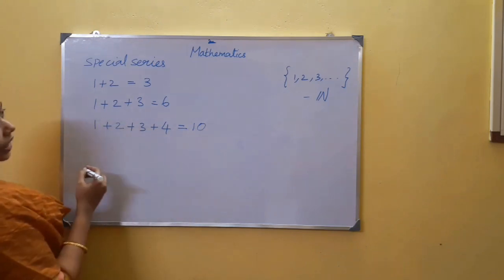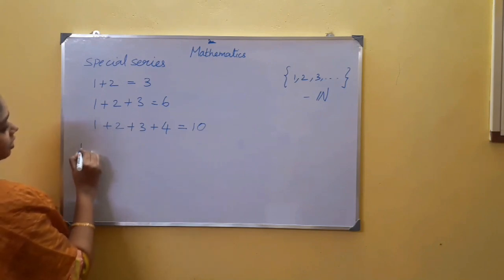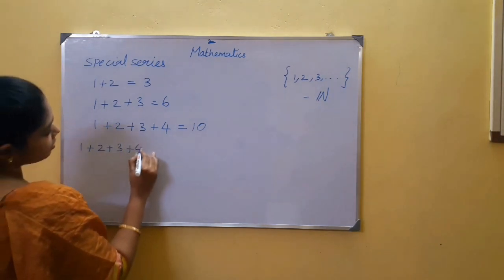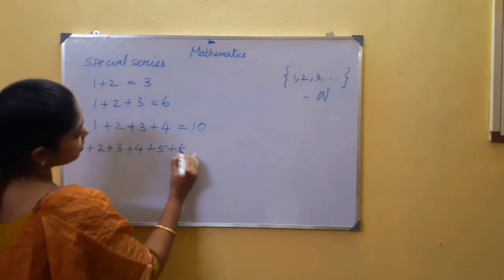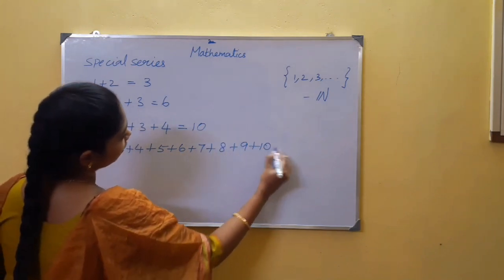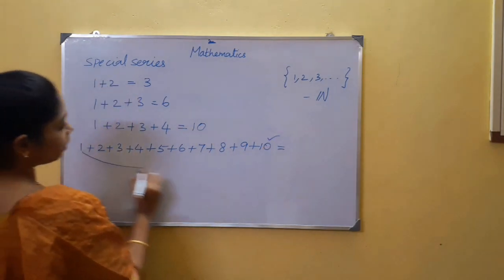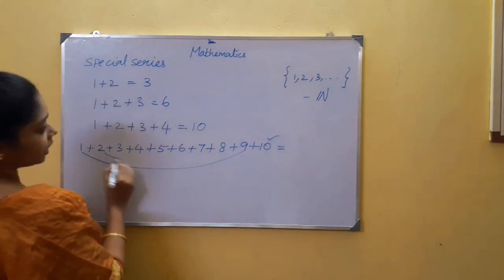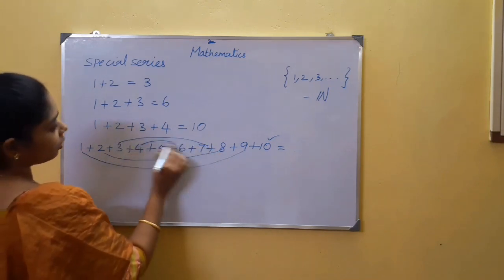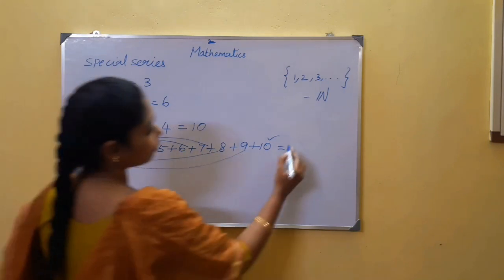Now I am going to take the first 10 natural numbers, from 1 to 10. The sum of the first 10 natural numbers is 1 plus 2 plus 3 plus 4 plus 5 plus 6 plus 7 plus 8 plus 9 plus 10. I want to add this. How can I add this right now? 9 plus 1 is 10, and 8 plus 2, 3 plus 7, 4 plus 6 are all 10. So 10, 20, 30, 40, 50, 55.